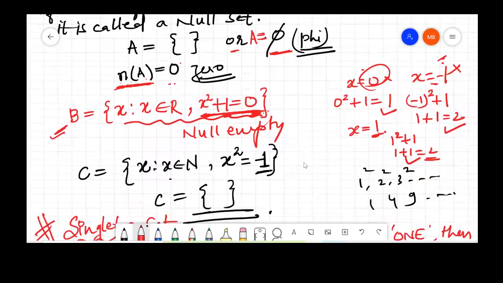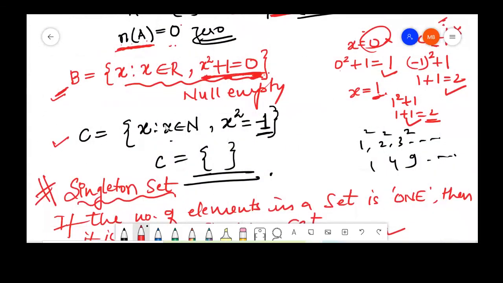Another example, say set C here, which was x is such that x belongs to natural numbers and x square is equal to minus 1. We know natural numbers are 1, 2, 3, 4, etc., and we substituted different values for x. Say if you put 1, square of 1 is plus 1, square of 2 is plus 4. So no way we can get a minus 1 here. So the answer for set C, which is in set builder form, in roster form is the empty set, or you can also write it as phi.